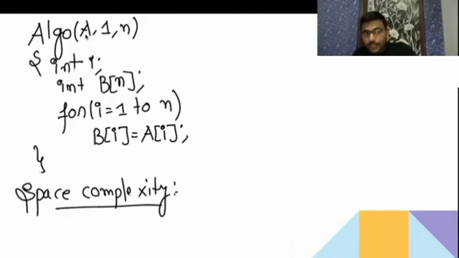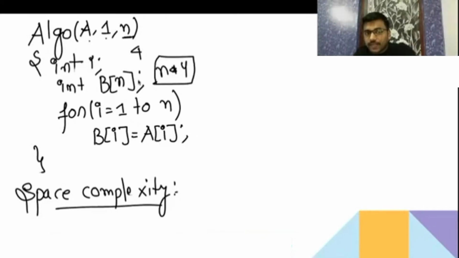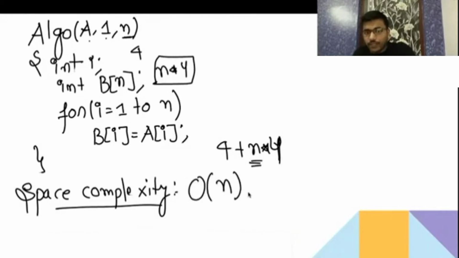Here the array starts from index 1, and the number of elements is n, each taking 4 bytes, so you require n into 4. The size of this array is n into 4. So you require extra space of 4 plus n into 4. This is the dominating term, so the space complexity is going to be big O of n.